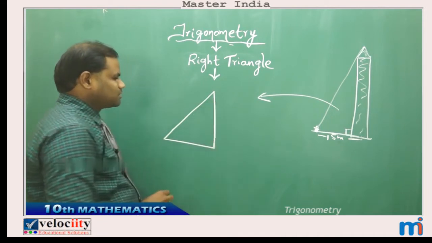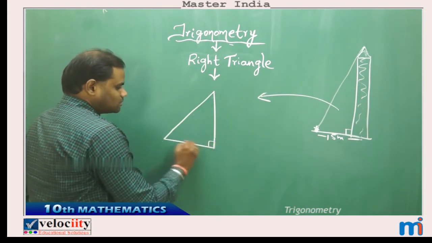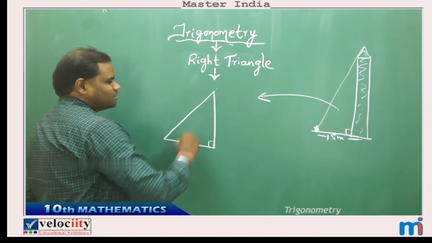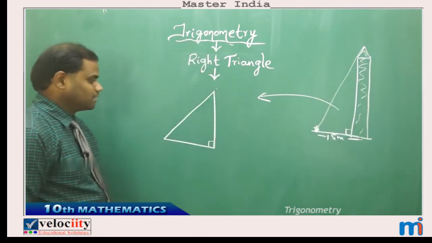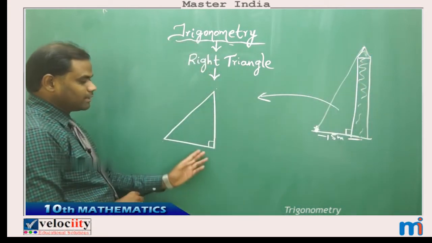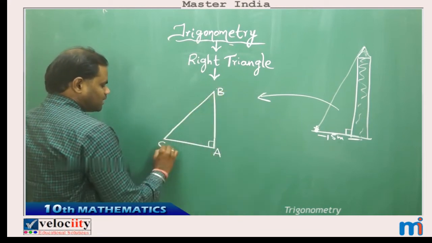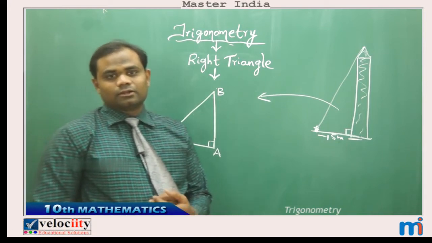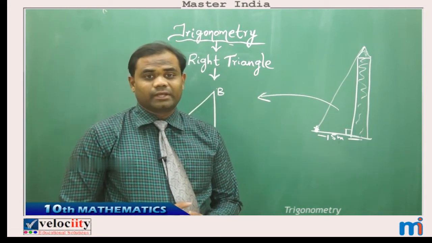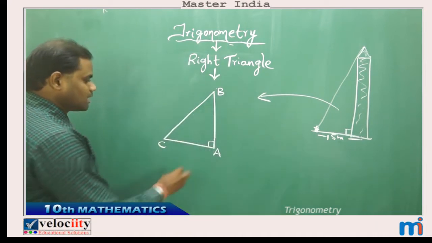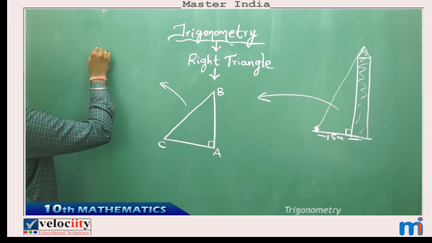This being the height of the Qutb Minar, and this being the distance from the person to this, and this being the distance from the eye to the top of the Minar, as can be taken. Therefore, if I take a right angled triangle with vertices A, B and C, then there are three important factors we must know in a right angled triangle.